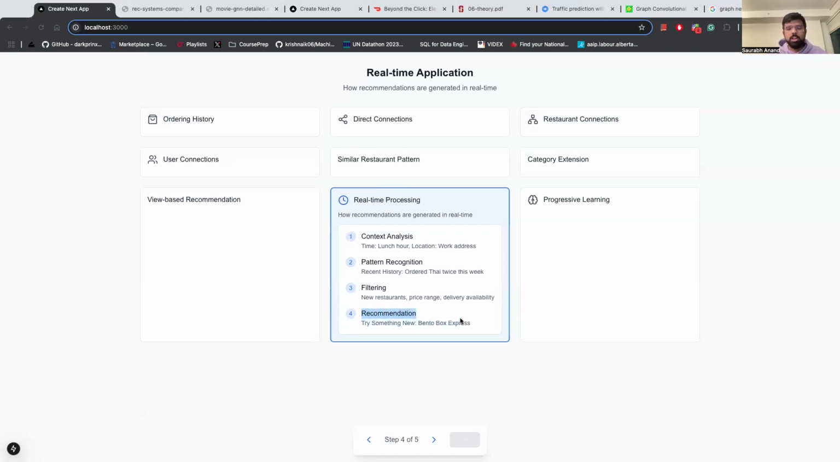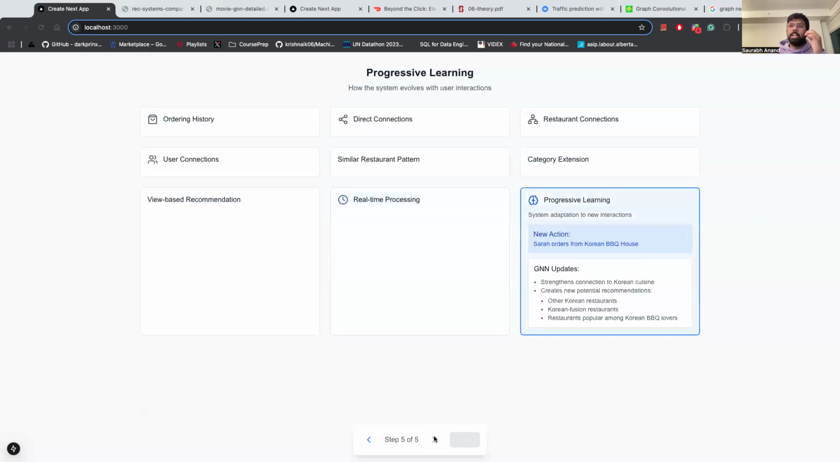Bento Box Express, popular among Thai food lovers in your area, right? So yeah, this is how it works. And the best part of graph neural networks is this continuous, progressive, iterative learning. As we saw in the category extension part, the graph neural network saw that people who like Thai food are also ordering Korean food, and Sarah went ahead with that recommendation and ordered Korean food. It is going to add that information to the network. So that network is ever expanding every day.